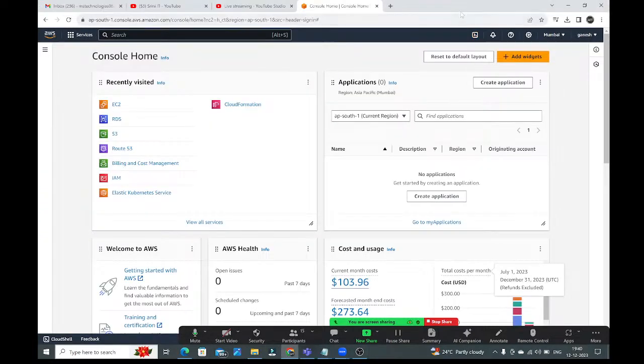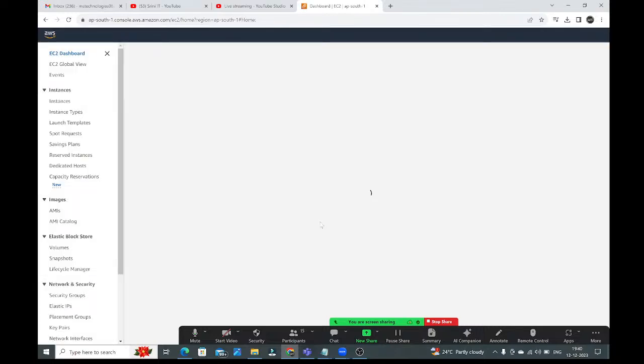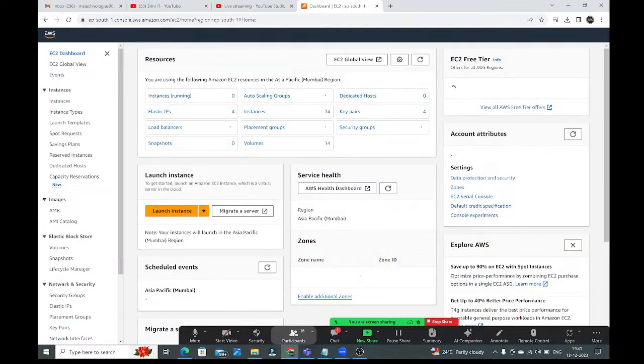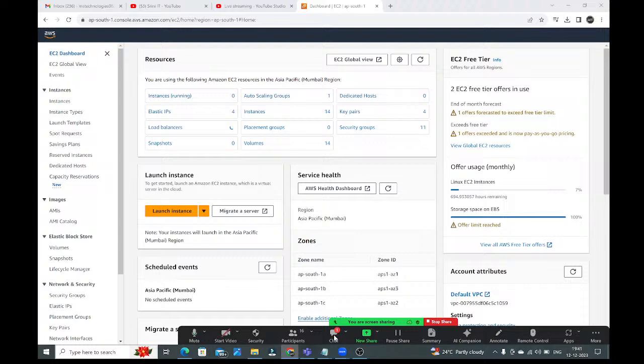Yesterday I told you to create the account in the AWS cloud. I hope everyone has created the account. All are created, guys. Is anyone not yet created? Is anyone facing any problem or issue creating the account? Very good. What about the others?